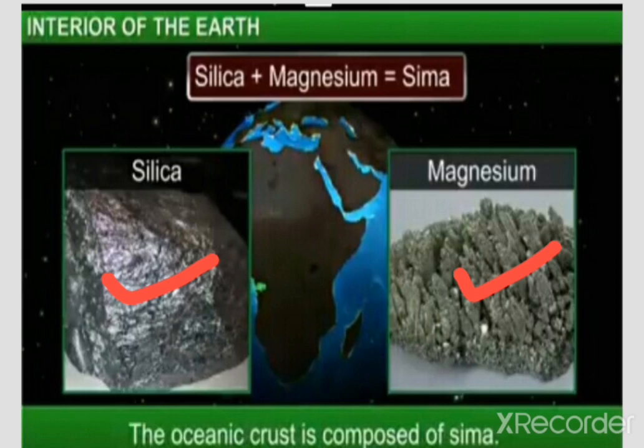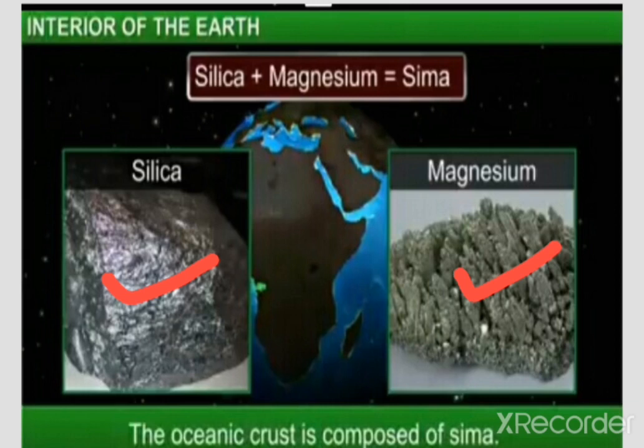This oceanic crust is made up of silica and magnesium, and the proportion of these two minerals is more in the oceanic crust layer, and so earlier this layer is known as Sima. Silica plus magnesium, it is known as Sima. Sima means silica plus magnesium. And what is the thickness of this layer?